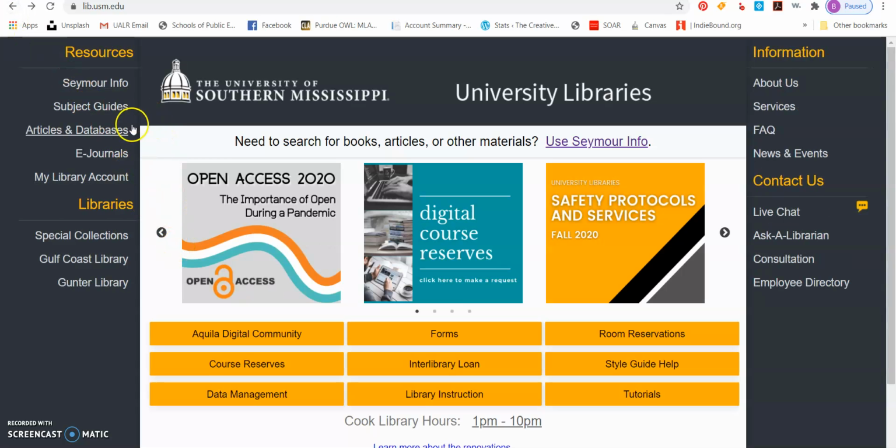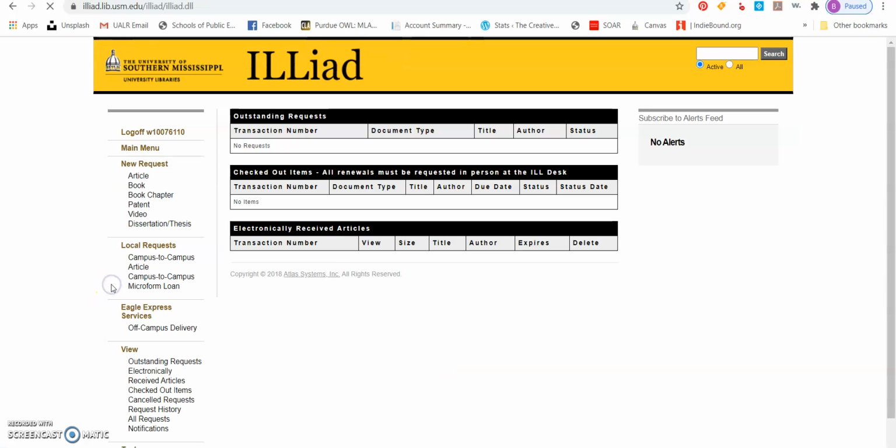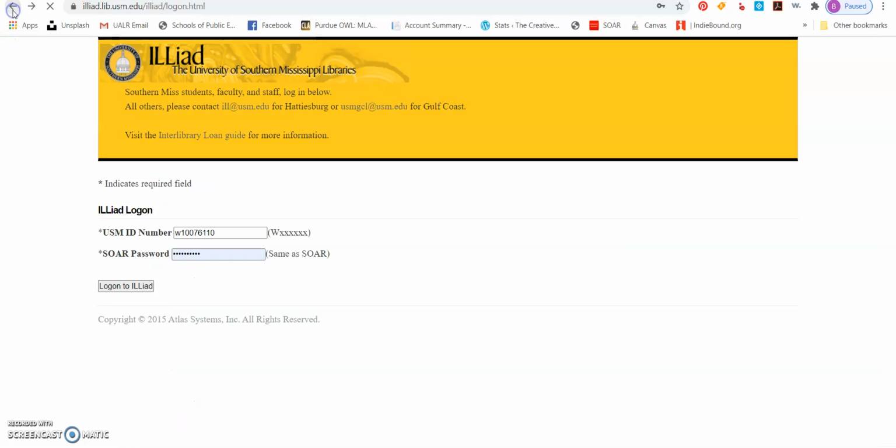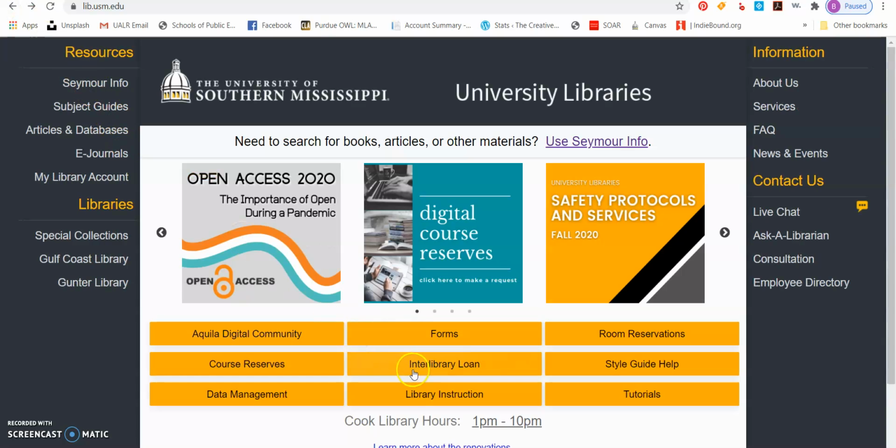Articles and databases, we already looked. Subject guides. Yeah, if they don't have it, you can do an interlibrary loan, which I'm not sure you will have enough time to do, but that is available to you if you do have enough time. So if we don't have the book here and one of our other libraries in the state, or on the Gulf Coast campus, has it and we don't, you can actually request it. This is the form that you go to request it, and if it's at the Gulf Coast campus, it most likely can get here pretty quickly. If it's at Ole Miss or Jackson State, it might take a little bit longer.